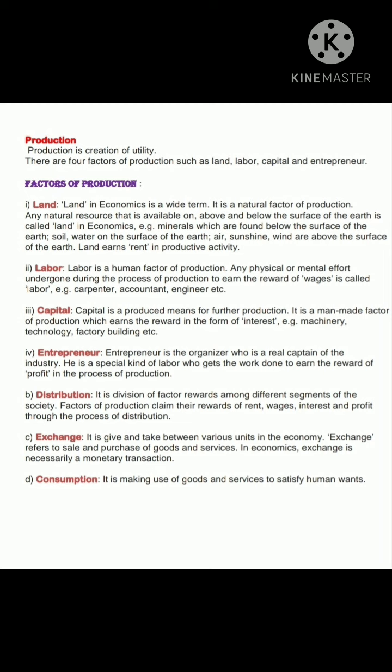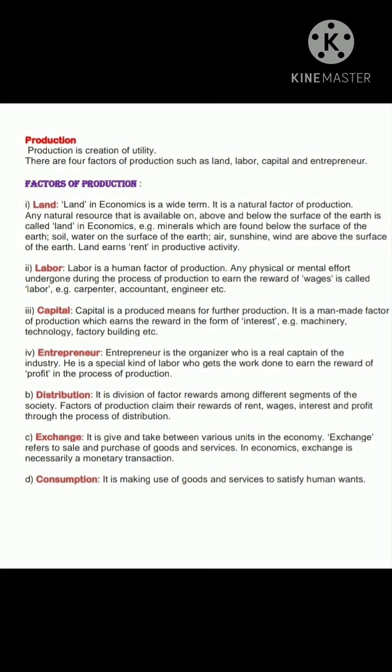It means we are producing this factor of production for further production activity. It is a man-made factor, which means human beings are creating it. When we are using the capital, in return as a reward we are gaining interest for using that capital.